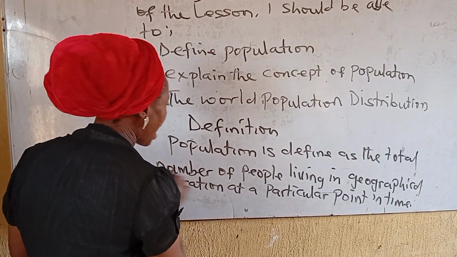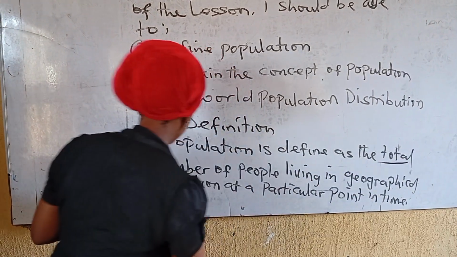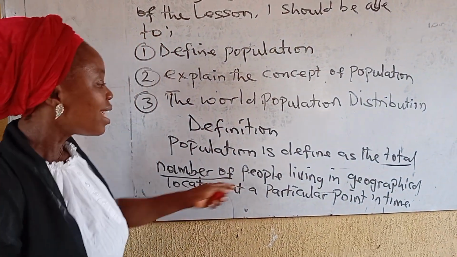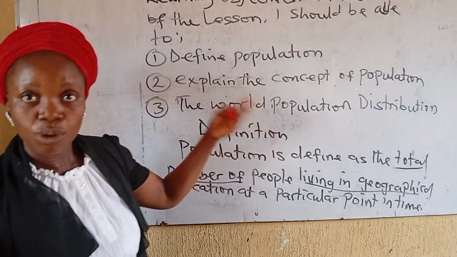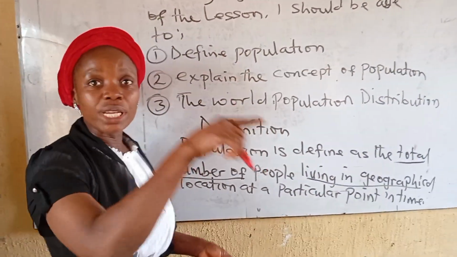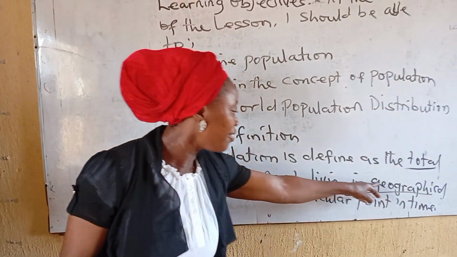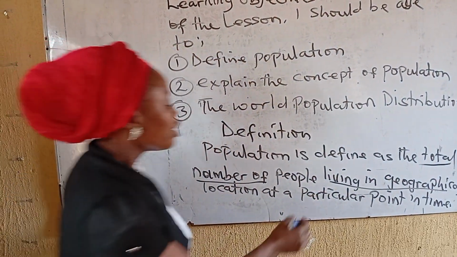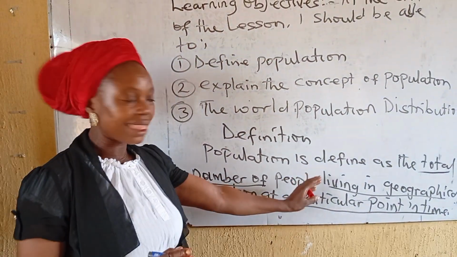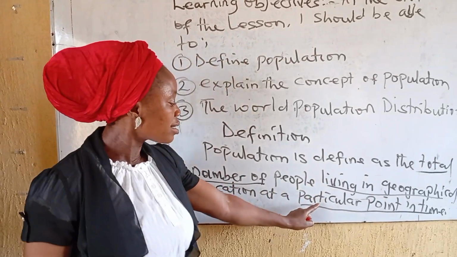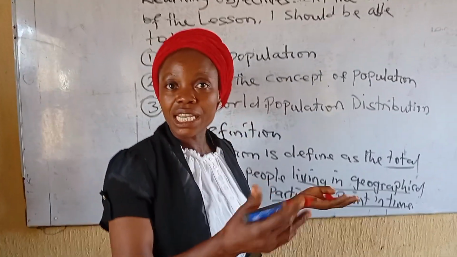Number one, total number of people. Total number of people living in a geographical location. It could be another geographical location, but the one within the territory. So living in geographical location. Don't forget, at a particular point in time. These are the three keywords, because population can change.